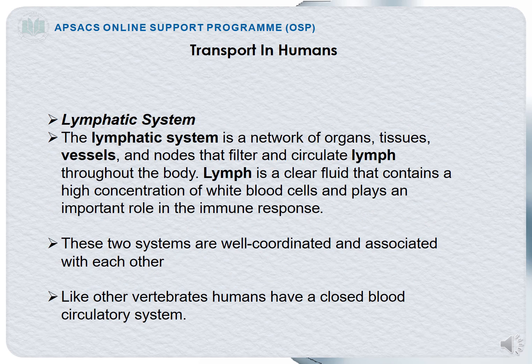What is the lymphatic system, students? The lymphatic system is the network of organs, tissues and vessels, right? Inside the lymphatic system, lymph flows throughout the body. What is lymph?